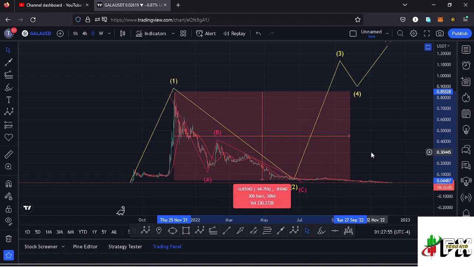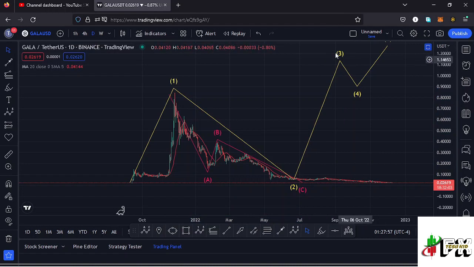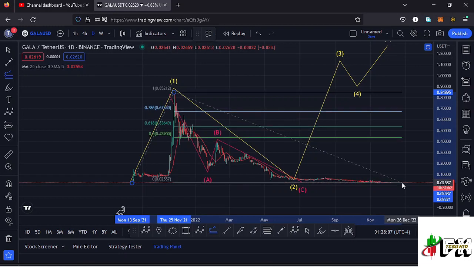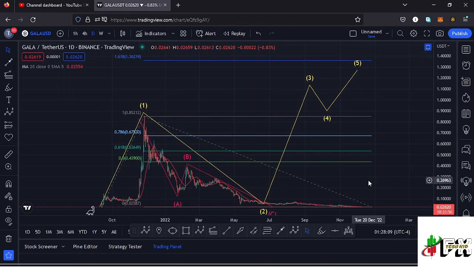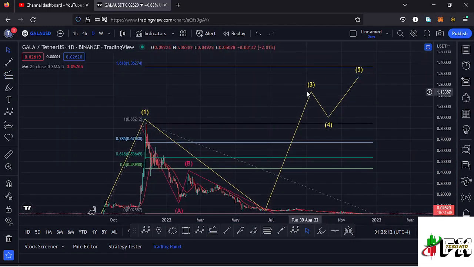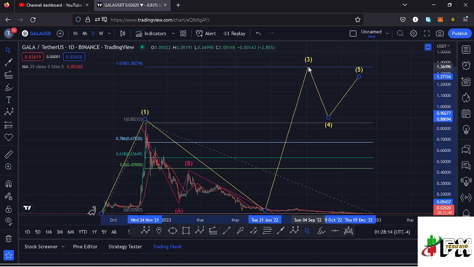And having that in mind, we can sketch out a minimum target area to the upper side in the formation of this higher Elliott wave count 3 by connecting the trend based Fibonacci from the low of the first wave to the high of that wave 1, then dragging the Fibonacci's to the low of the second wave, and that gives me a minimum target area to the upper side at the Fib level 1.618, and that is at around the $1.3627 mark, and that is the minimum that I would expect that wave 3 to do in the next bull